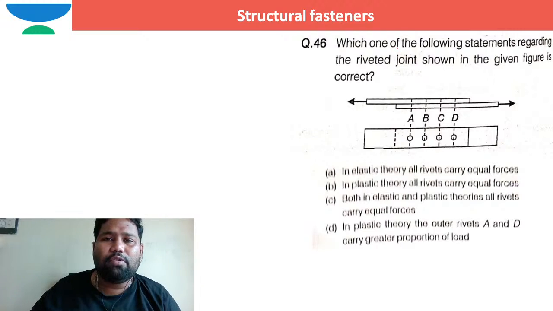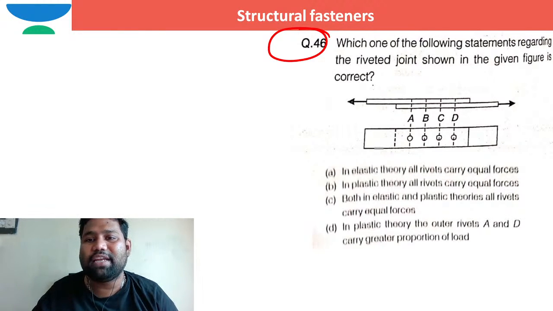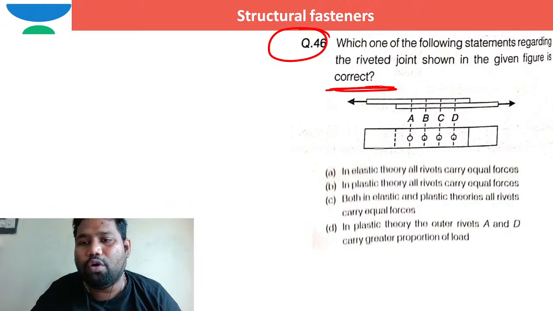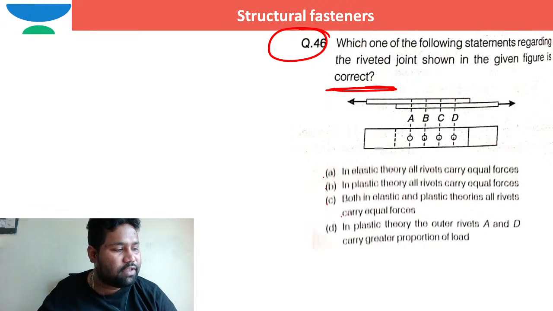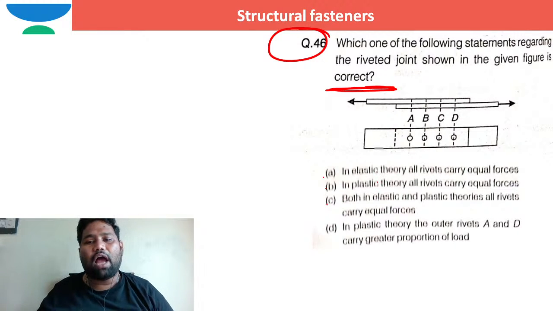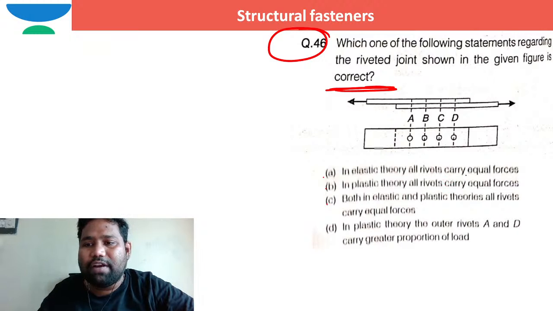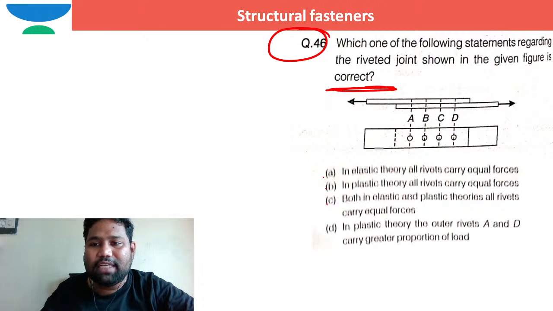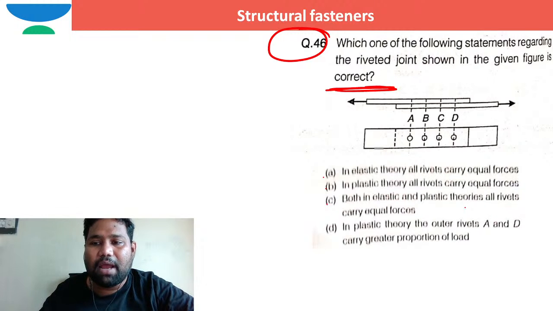I hope you are able to see which one of the following statements regarding the riveted connection shown in the figure is correct. They are giving four options A, B, C, and D. Out of these four, which one is correct? In elastic theory, all rivets carry equal forces. In plastic theory, all rivets carry equal forces. Both in elastic and plastic theories, all rivets carry equal forces.